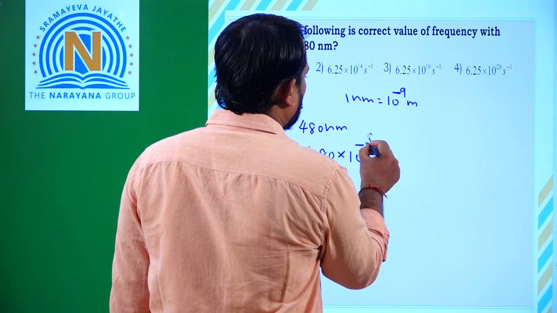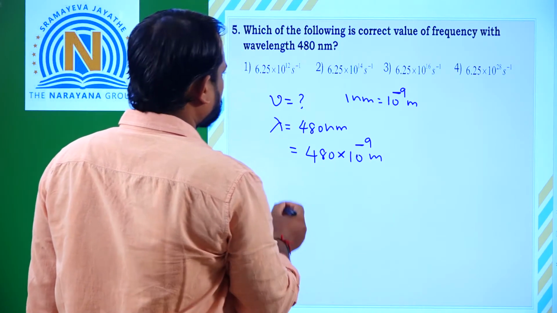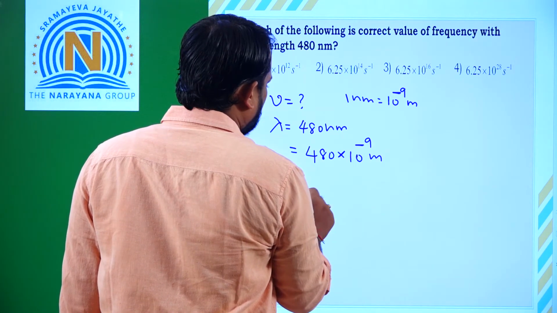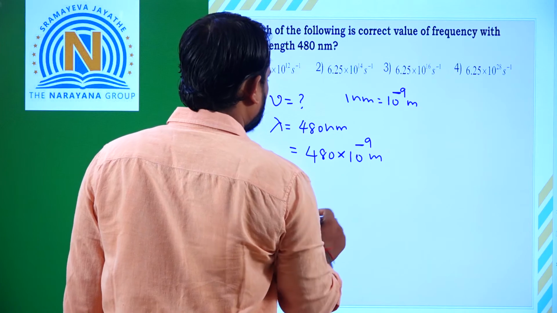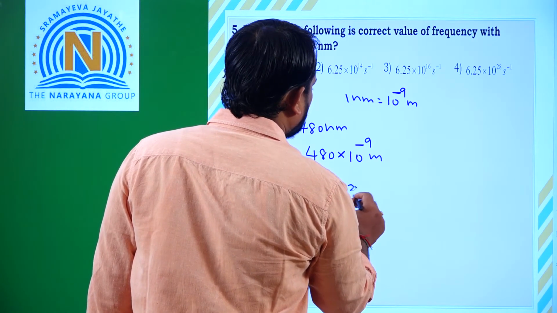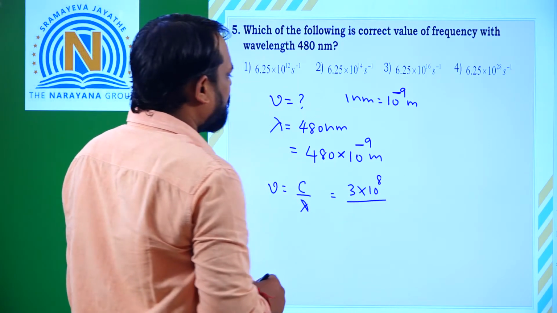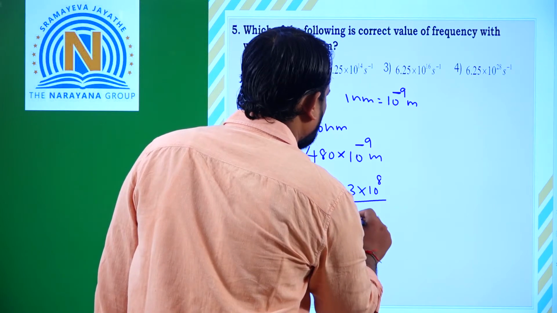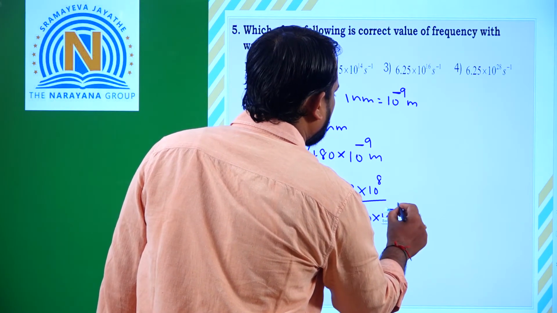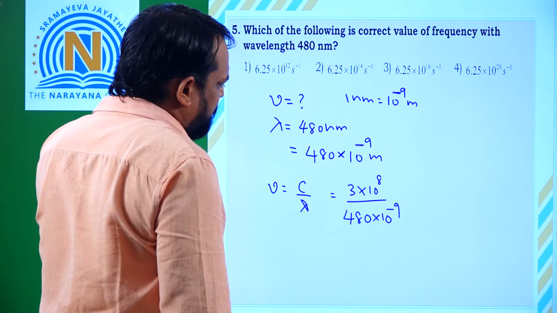10 to the power of minus 9 meters. So what is the relation? What we should find is nu. Nu is equal to c by lambda. So here I am taking c in terms of meters, which means 3 into 10 to the power of 8 meters per second, and lambda is 480 into 10 to the power of minus 9.